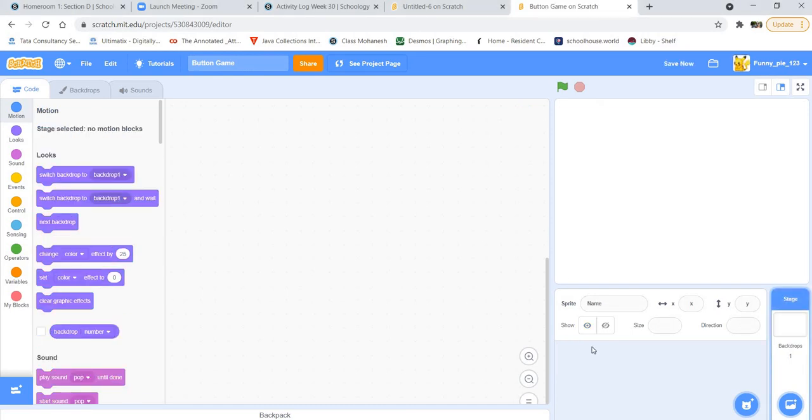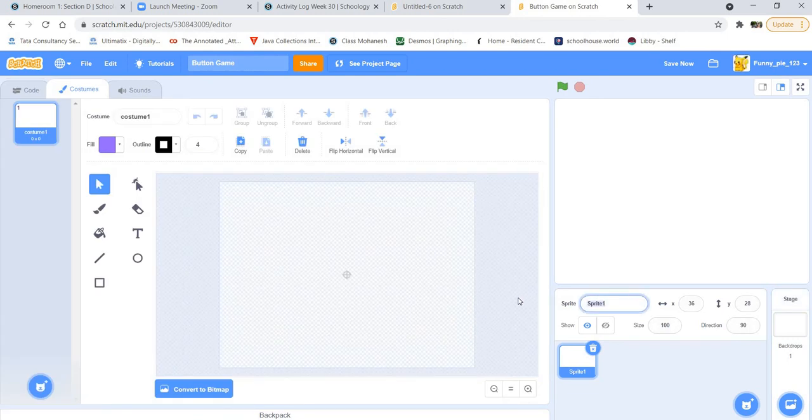Today I am going to show you how to make a good button in Scratch. So first we need to choose a paint and click paint. Then we're going to call it button, or start button, or then just call it button. Good. Next, call the costume button.